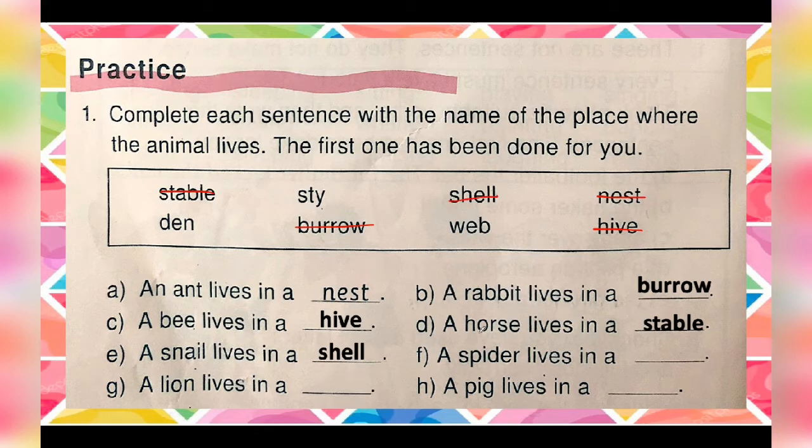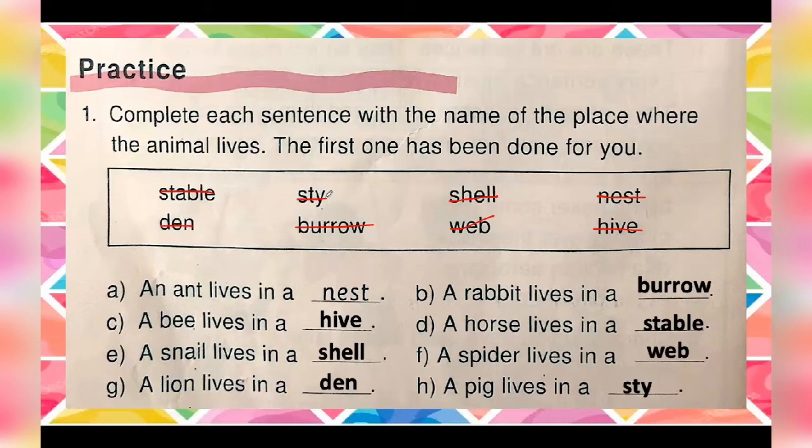Okay, now, where does a spider live? A spider lives in a web. Next we have a lion. A lion lives in a den. And the last we have a pig. A pig lives in a sty. I hope you all remember, you all are getting it and you will keep it in your mind, okay?